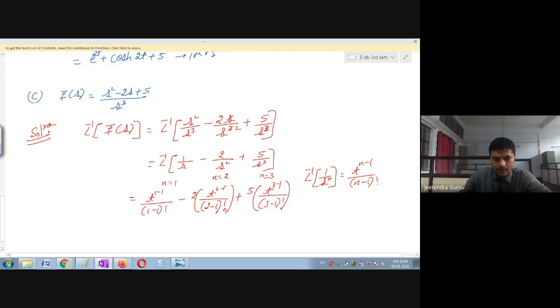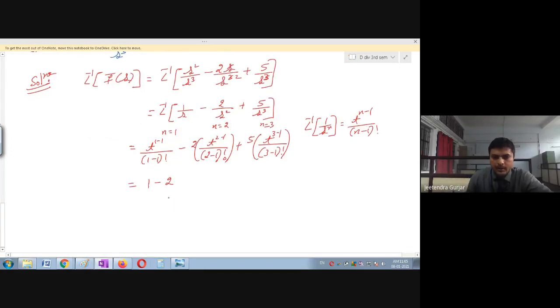Compare the answer, students, so you should be fast. I think you must get the answer now. So t raised to 1 minus 1 is t raised to 0, which will be 1, and 1 divided by 1 will become 1. Minus 2, right? So now t raised to 2 minus 1 is t only, divided by 2 minus 1 factorial, which is 1 factorial, not required to write.